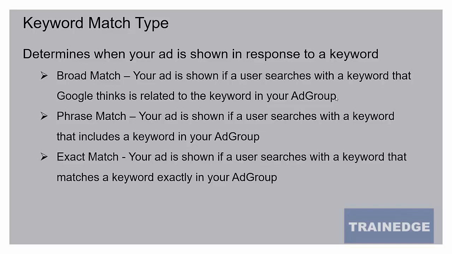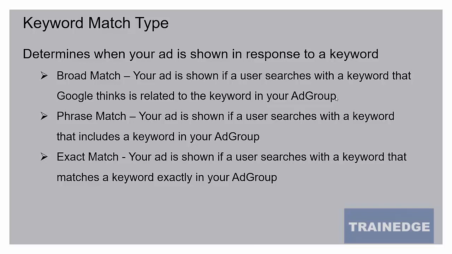The third type of match is called exact match. In this case, the ad is shown only if the user is searching with exactly the same keyword or a very close variant of it. So if a user is searching with digital marketing course and you set your exact match for your keyword, then your ad will be shown because you are advertising for the keyword digital marketing course and somebody is searching for the keyword digital marketing course. There's exact match between the two terms and your ad will be shown.